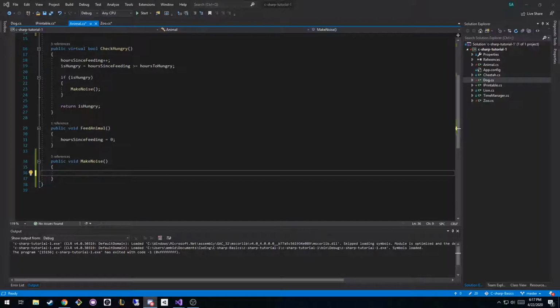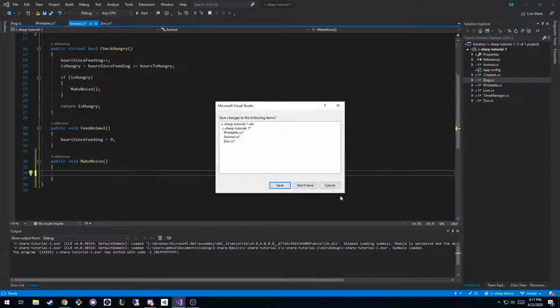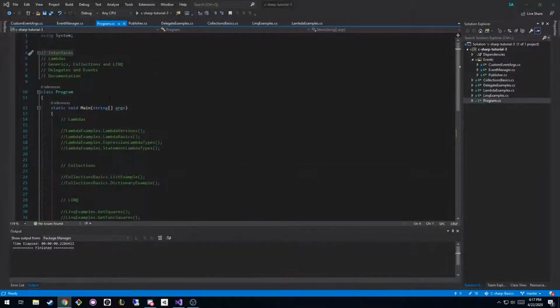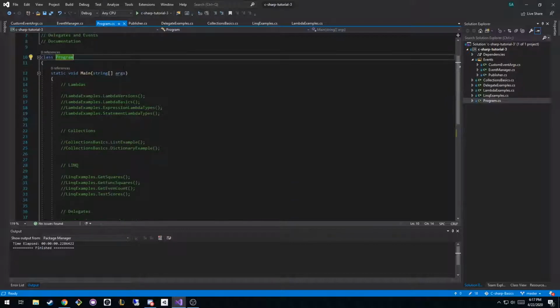Okay, so I'm going to close this project. I'm not going to save any of the changes. Now we're going to get on to some of the more complex stuff. And if I lose you guys, feel free to stop me because I know this stuff took me a long time to understand. Some of these things overlap. Like LINQ, you need to know lambdas first, and for lambdas you kind of want to know collections first, and for collections you kind of want to know lambdas first. So with some of these concepts, you're going to see something that you haven't seen before, and then we'll teach it and hopefully reteach it again. I hope that makes sense.